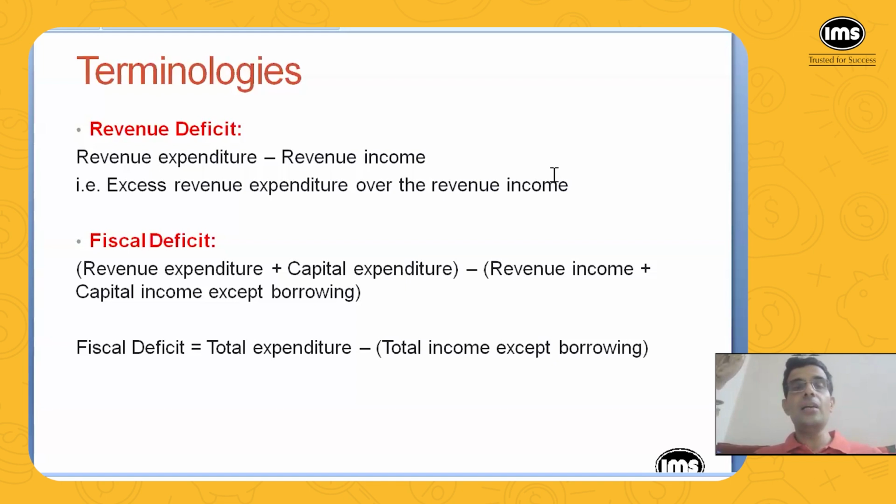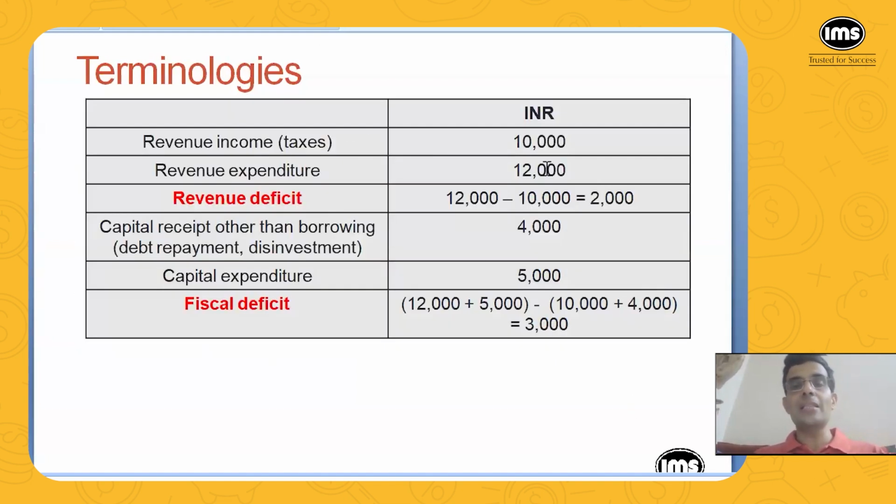Then there are two terminologies that we often come across: revenue deficit and fiscal deficit. So what is revenue deficit? That is the revenue expenditure minus revenue income. That is excess revenue expenditure over revenue income. So in order to understand this better, we have this table. So suppose the government has got 10,000 rupees from taxes. So that is revenue income. That is from day-to-day activities of the government through taxes. So it has got 10,000 rupees.